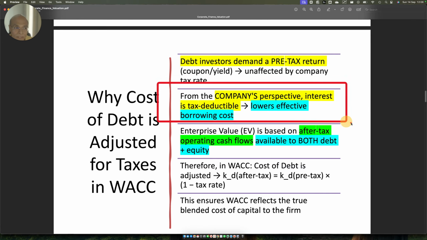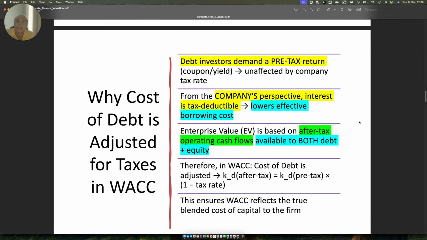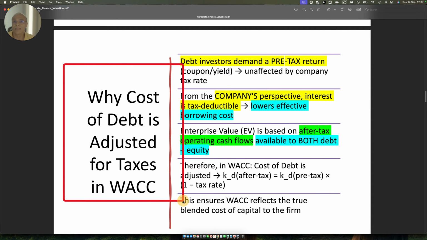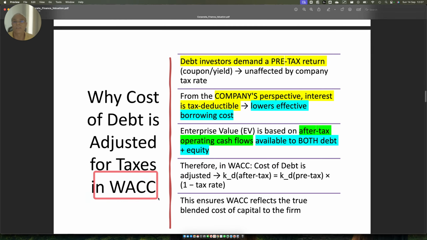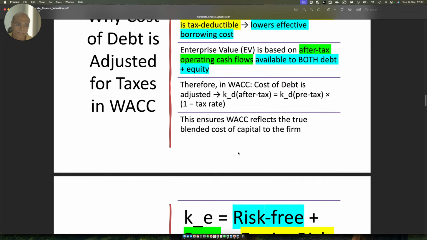From a company point of view, the company has got a pool of cash. That pool of cash goes to the equity holder and to the debt holder. Now, if the company is able to save some taxes because it is paying interest, its pool of cash is going to have more flexibility to pay the debt holder and the equity holder. And therefore, from a company point of view, the taxes are adjusted in calculating the cost of capital, which is a weighted average of the cost of equity and cost of debt, right?